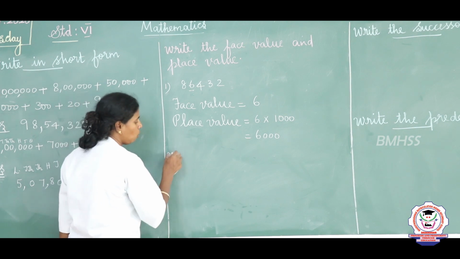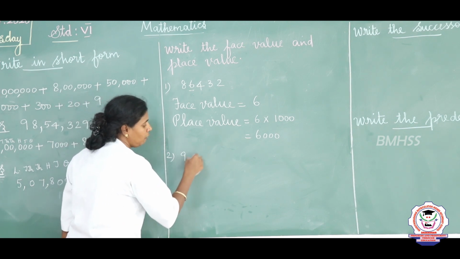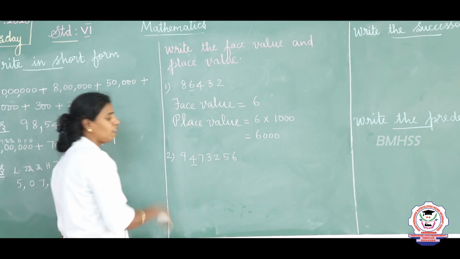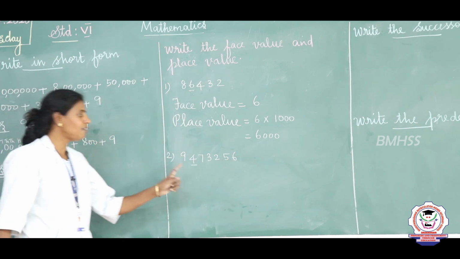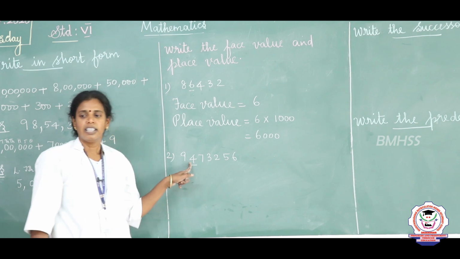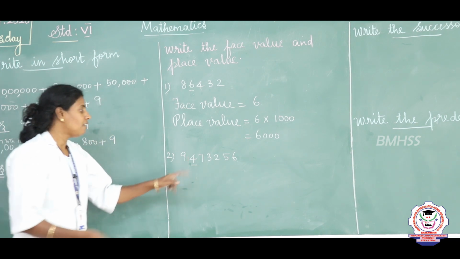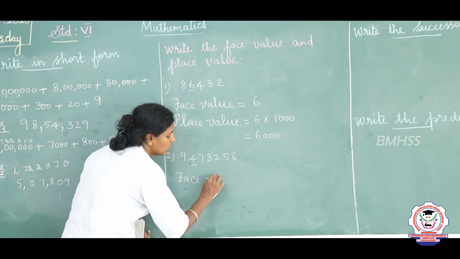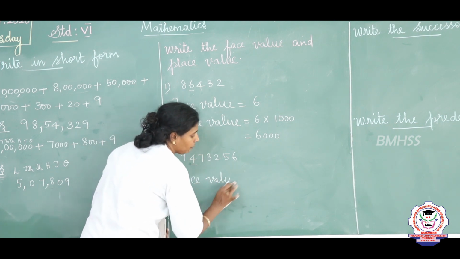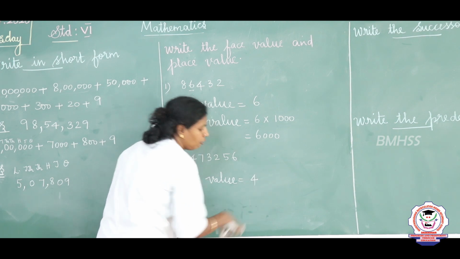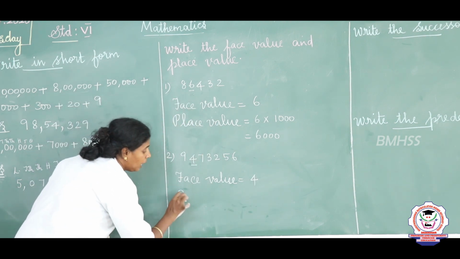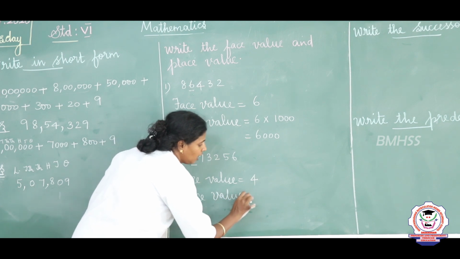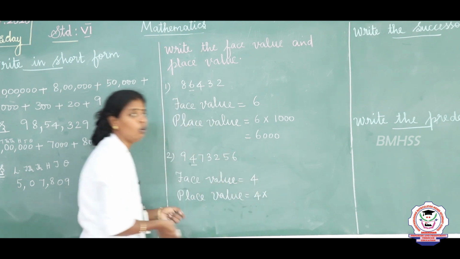Now I will give you one more question and you can answer. 9473256. Here 4 is underlined. Tell me, what is the face value of 4? Yes, the face value of 4 is 4, because the value of the digit is whatever it may be. And then we are going to write the place value.